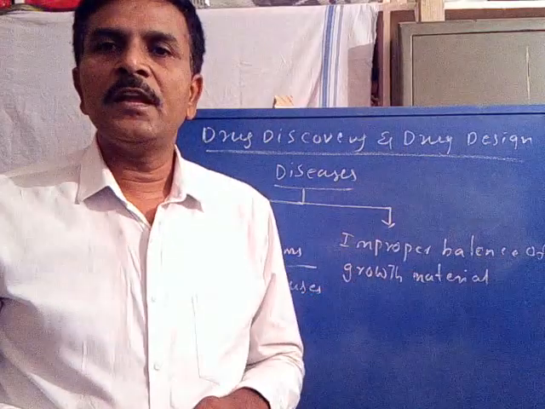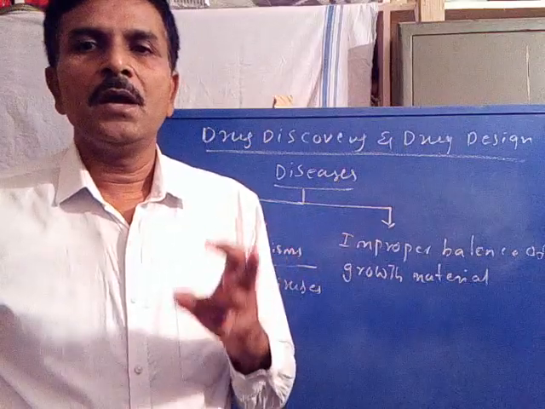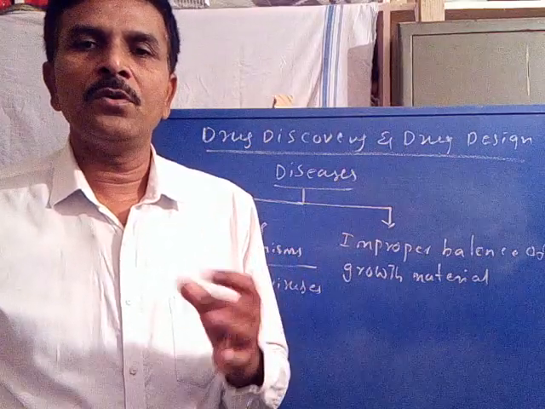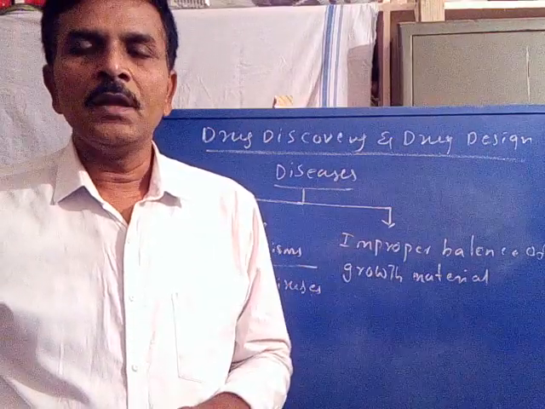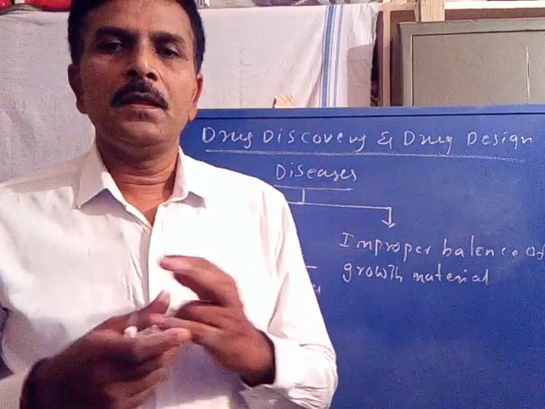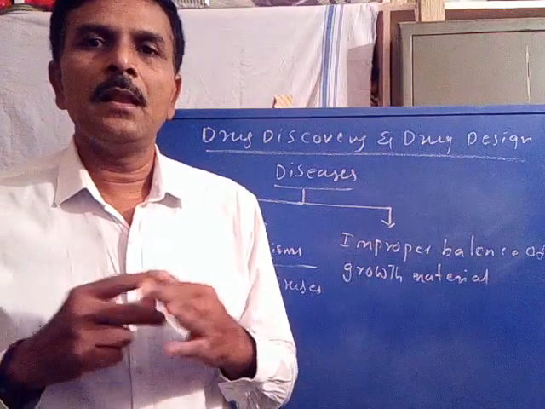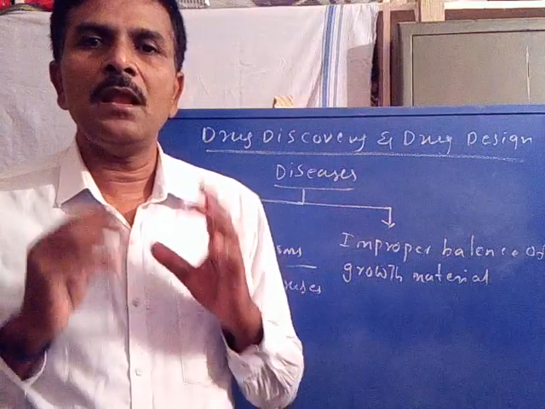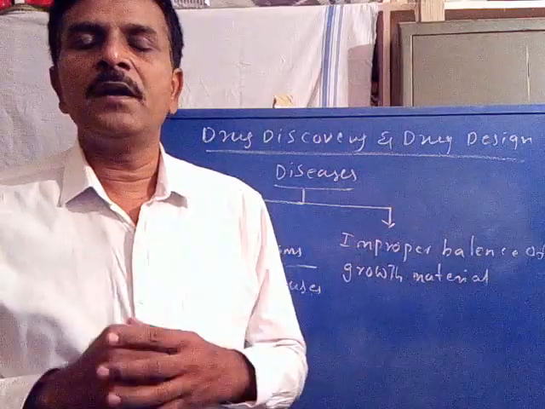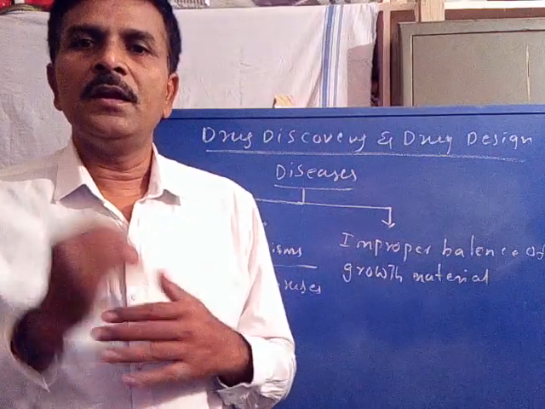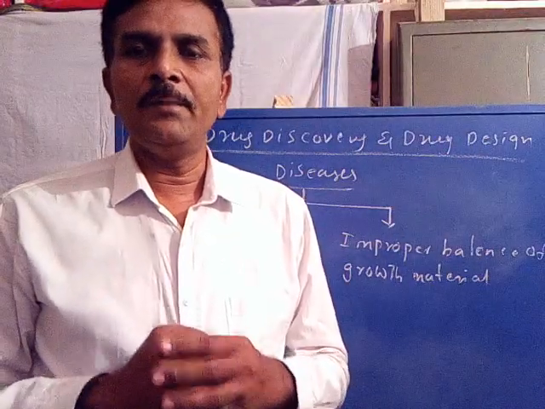Now the growth materials or essential substances include vitamins, hormones, enzymes, proteins, polypeptides, etc. The vitamins are essential, the hormones are also essential, the proteins are essential, polypeptides are essential, and enzymes are also essential for the cell for some kind of functions in order to keep the body growth within certain limits.